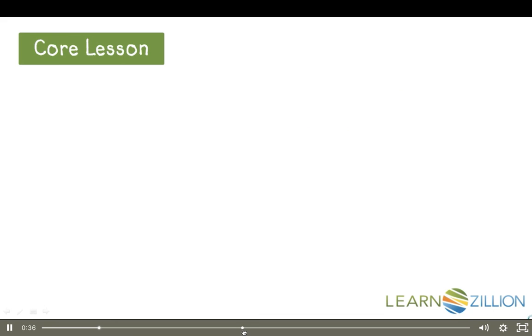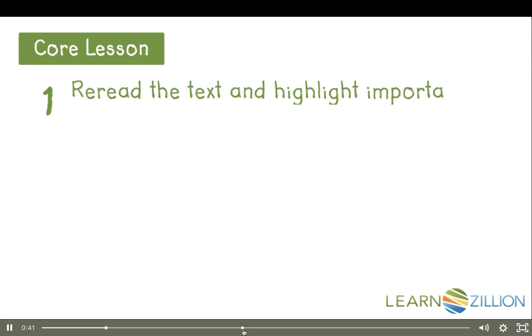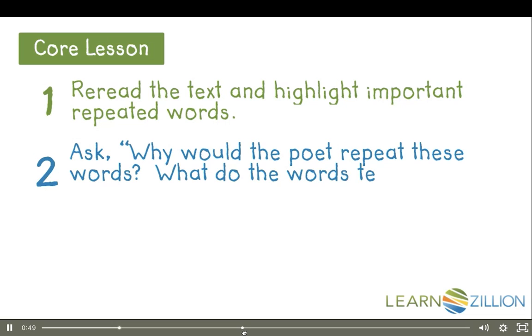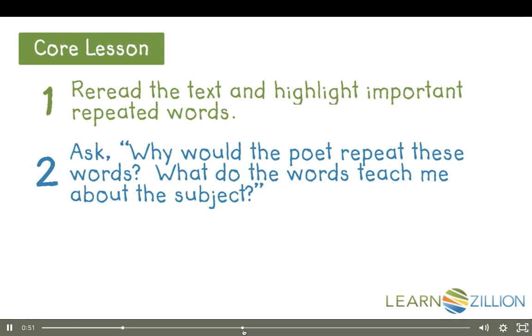To answer the question, we're going to first reread the text and highlight important repeated words. Second, we'll ask, why would the poet repeat these words? What do the words teach me about the subject? Third, we'll jot our ideas.